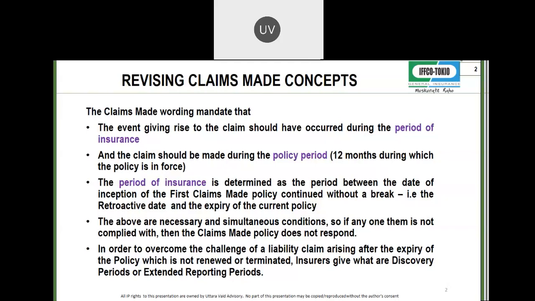Now, in order to overcome the challenge of a liability claim arising after the expiry of the policy, which is not renewed or terminated. Imagine if the policy is renewed, then you will get continuous coverage. But if the policy is not renewed or terminated, if the policy expired on 31st March, and the claim for an incident that happened after the retro date in the policy, in the period of insurance, that claim comes to you after the policy has expired. The insurance companies will give you an extended reporting period.